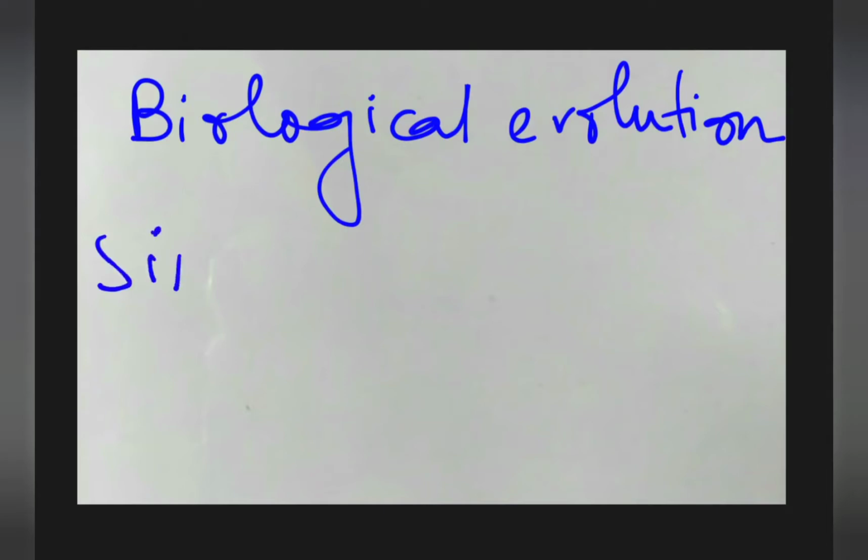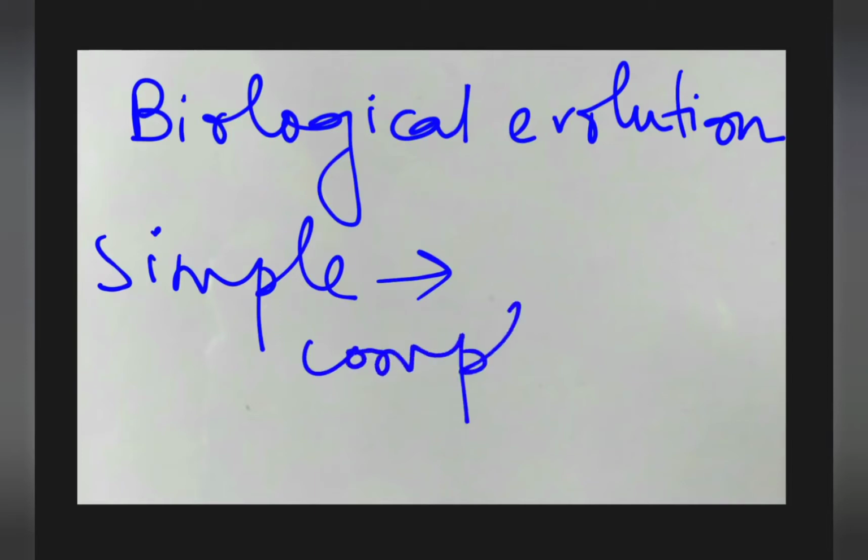Next one is biological evolution. I hope this term is easier for you to understand, because biological evolution means the evolution of biological organisms from, again, the same thing, simple organisms to complex organisms which have a complex life cycle or body structure.